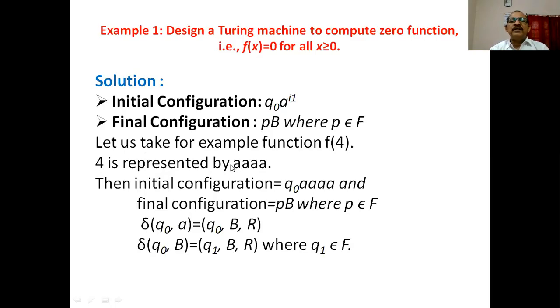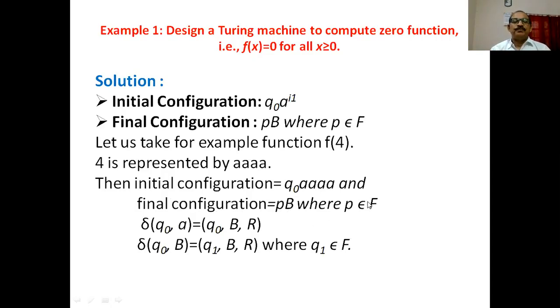The 4 is represented as aaaa, 3 is represented as aaa, 2 is represented as aa, and 0 is represented as B. Is that clear? Now, for this specific case, the machine starts from the initial configuration Q0 followed by the four a's. And what will be the final configuration? PB. Here B represents the 0 and P is the element of F.